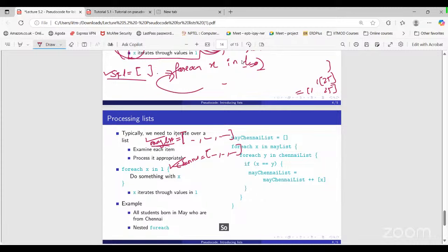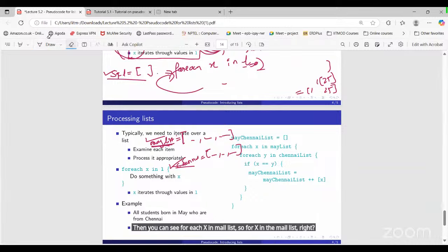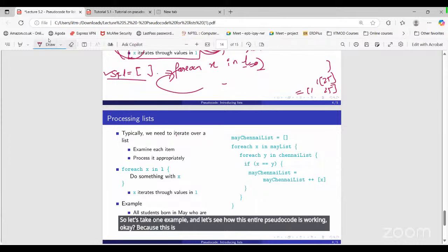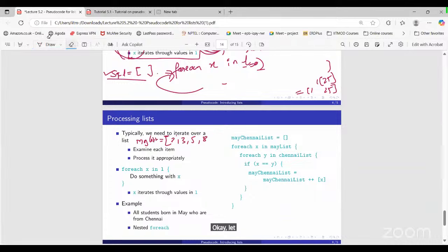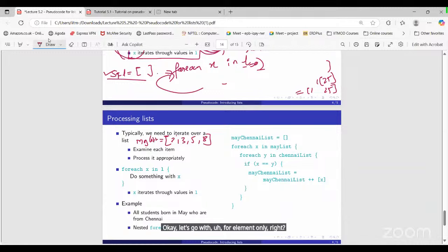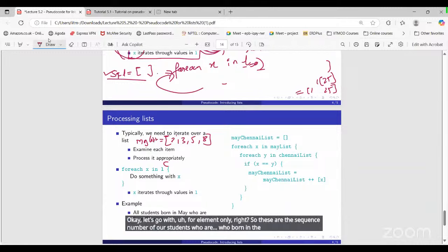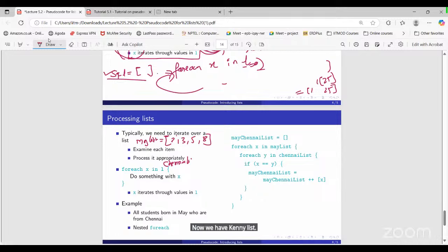So you can see May list, Chennai list. Then you can see for each x in May list. So for x in the May list, right? Let's take one example and see how this entire pseudocode works, because this is very important. Here we are comparing the elements of two lists. Let's say, for example, in the case of the May list, I'm just writing random sequence numbers 2, 3, 5, 8. Let's go with four elements only. So these are the sequence numbers of students who were born in the month of May. Now we have the Chennai list. These are the sequence numbers of students from Chennai.